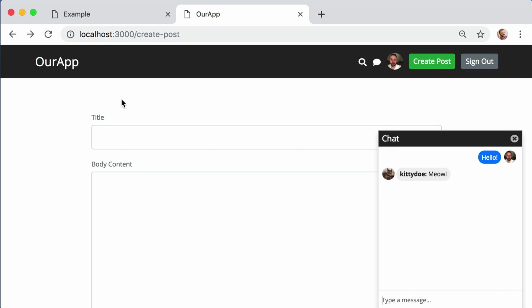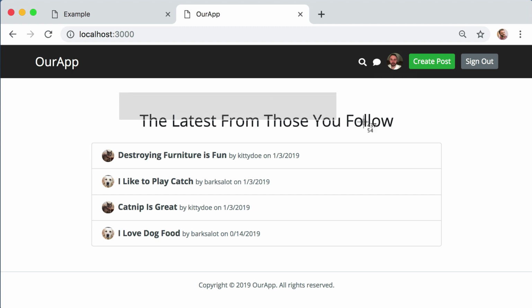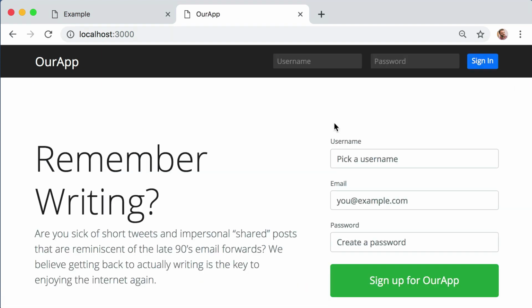Okay, and then finally, if I jump back to the home page of the application, remember this is my personalized feed because I'm logged in. However, if I use this button in the top right to sign out, you can see the home page now correctly treats me as if I'm a guest. All right, and that concludes the sneak preview of the finished product of app number 2 that we are going to build together in this course.